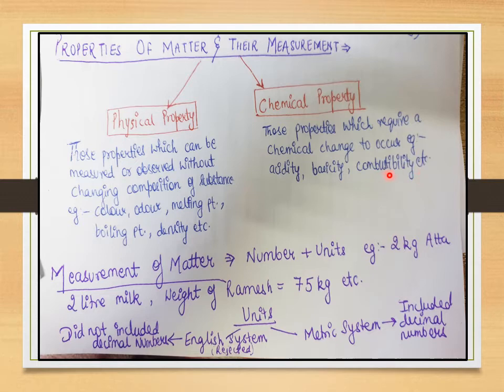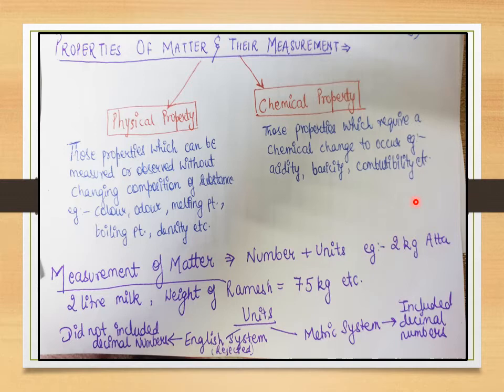So combustibility is another chemical property that you check for any matter by doing a chemical reaction, by changing its chemical composition. In chemical properties, chemical reactions take place and there is a chemical change that occurs, and thus they are called chemical properties of any matter.